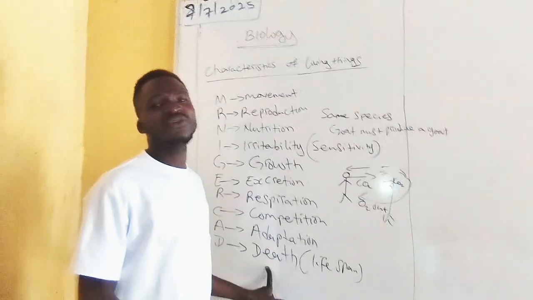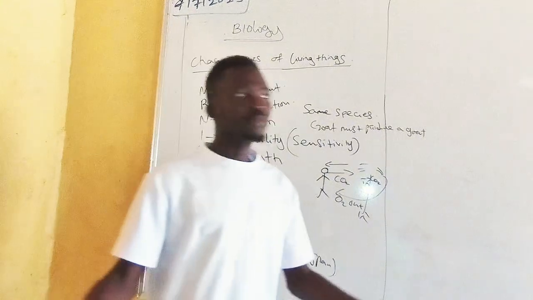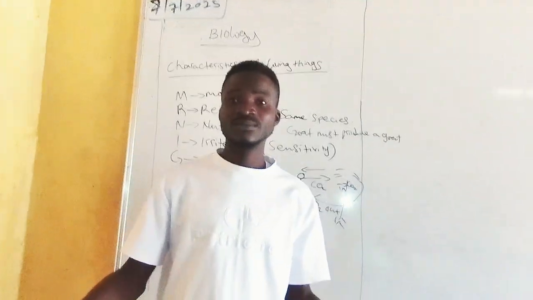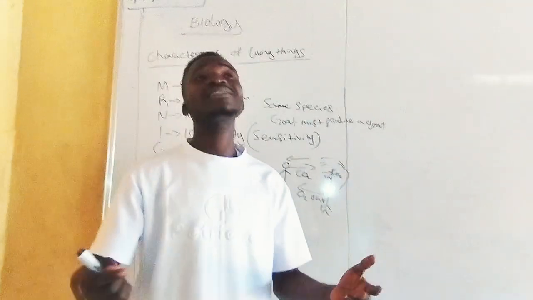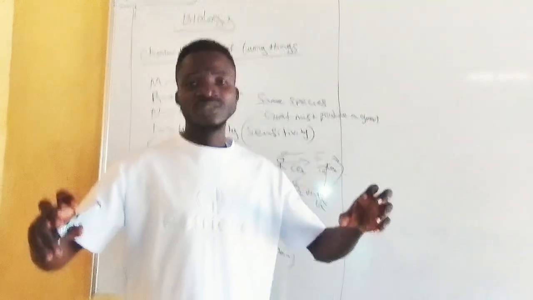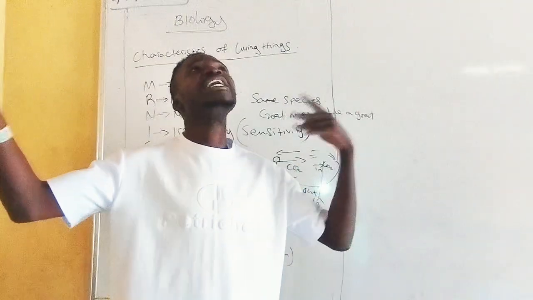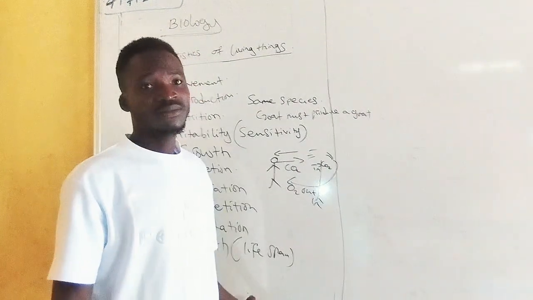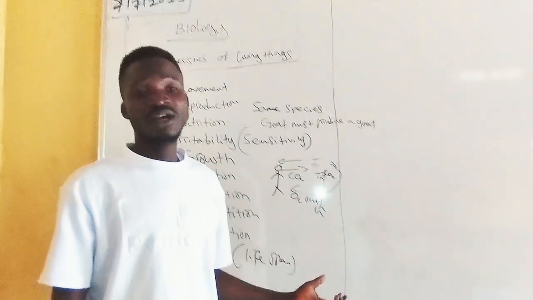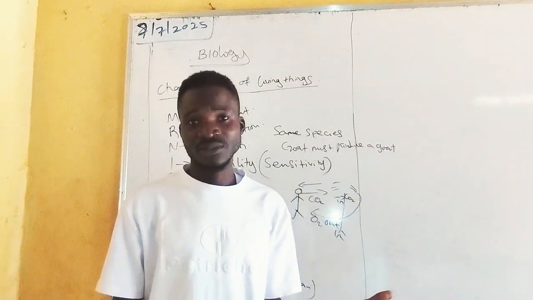Death simply means end of life. It's inevitable. Both plants and animals will die. At times you discover that there are so many trees in your environment, they grow to the extent that they become aged and they die off. All of a sudden you see their leaves wither off and never produce another one again. That is what? Death. Death can be natural, or can be caused by other environmental factors.